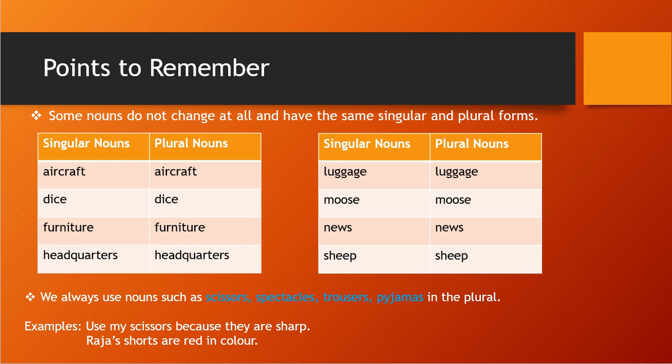Similarly, my father bought new spectacles last week. Mohan's trousers are very well styled. Harish ran out of the house in his pajamas. So you see all these words. See, we are discussing one person only, Raja only, but we have used shorts, right?